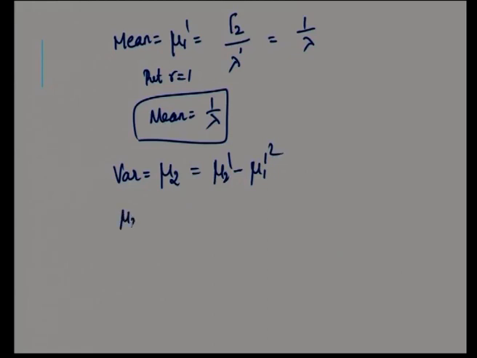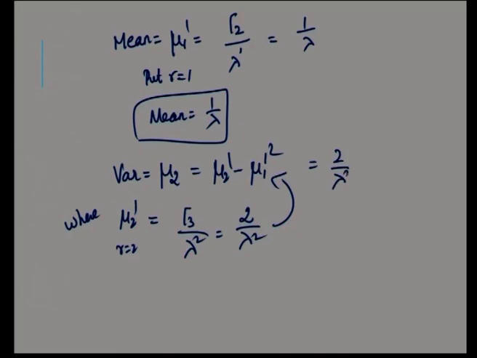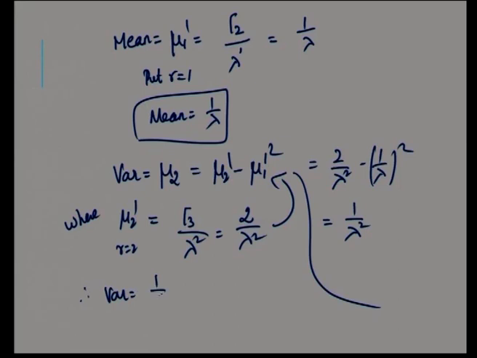Mu 2 dash is obtained by substituting r is equal to 2. Mu r dash is gamma 3 by lambda square, which is 2 by lambda square. Substituting here, this is 2 by lambda square minus 1 by lambda whole square, which is equal to 1 by lambda square. Therefore, variance is equal to 1 by lambda square.